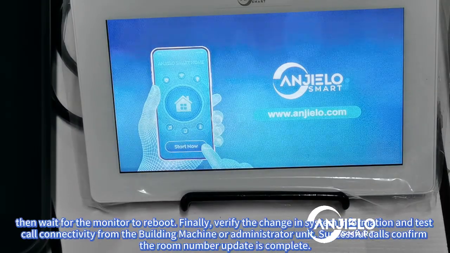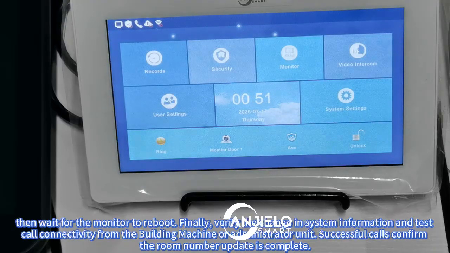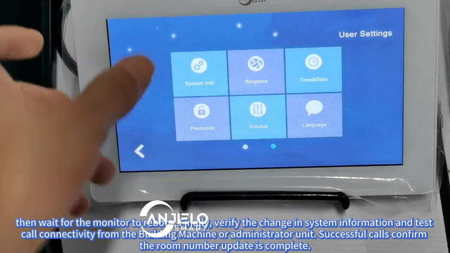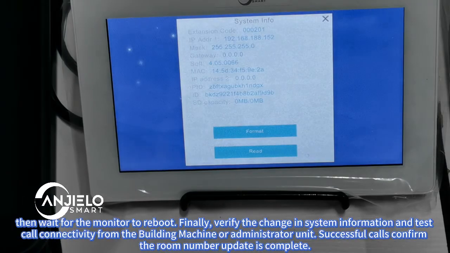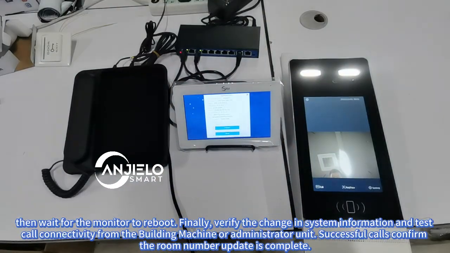Then wait for the monitor to reboot. Finally, verify the change in system information and test call connectivity from the building machine or administrator unit. Successful calls confirm the room number update is complete.